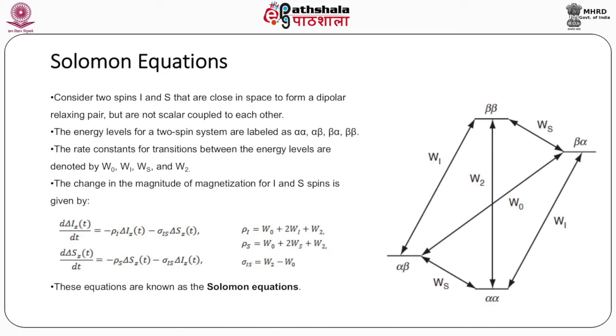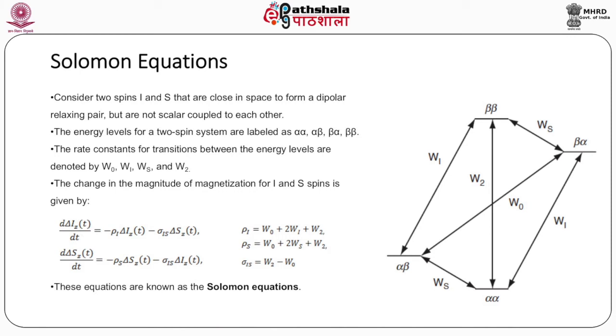The change in the magnitude of magnetization for I and S spins is given by d delta I z t by dt is equal to minus rho I delta I z t minus sigma IS delta S z t, and d delta S z t by dt is equal to minus rho S delta S z t minus sigma IS delta I z t.